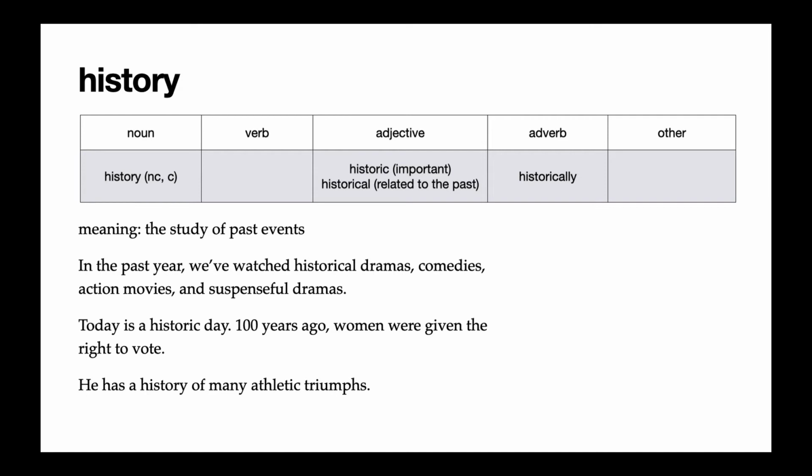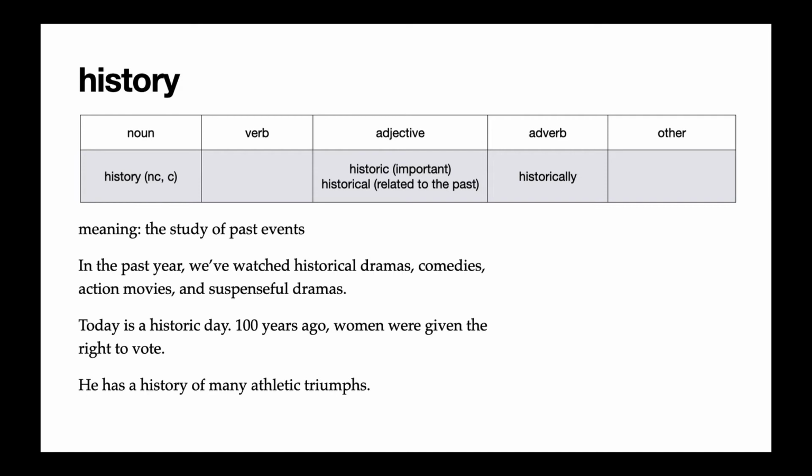In the second example, today is a historic day. 100 years ago, women were given the right to vote. That means this is an important day. You could also say historical, meaning that it's related to history, but historic just means this is an important, very memorable occasion.